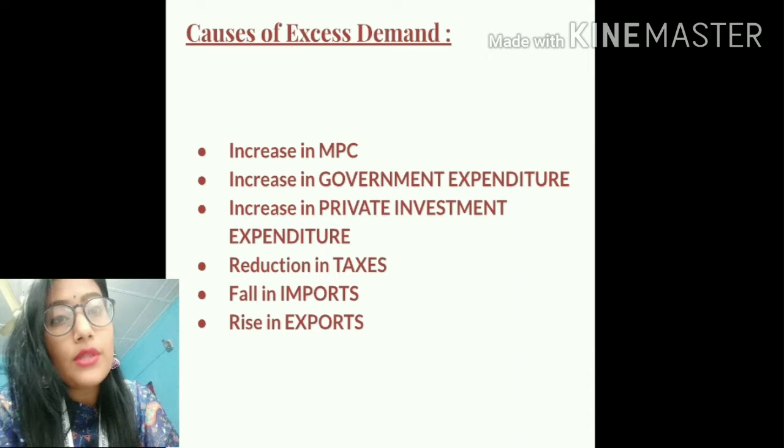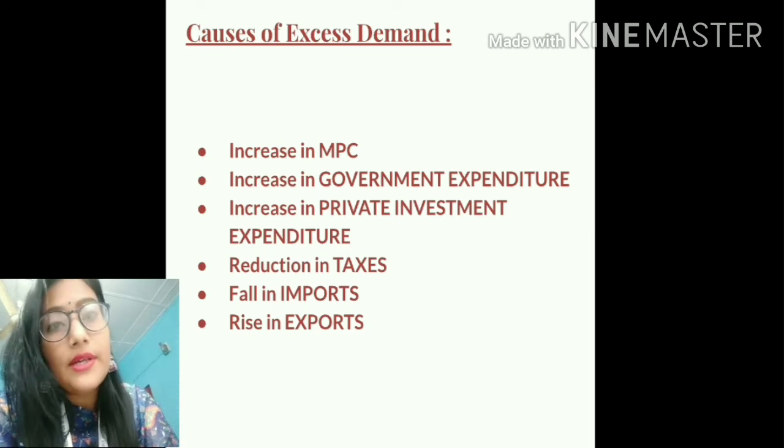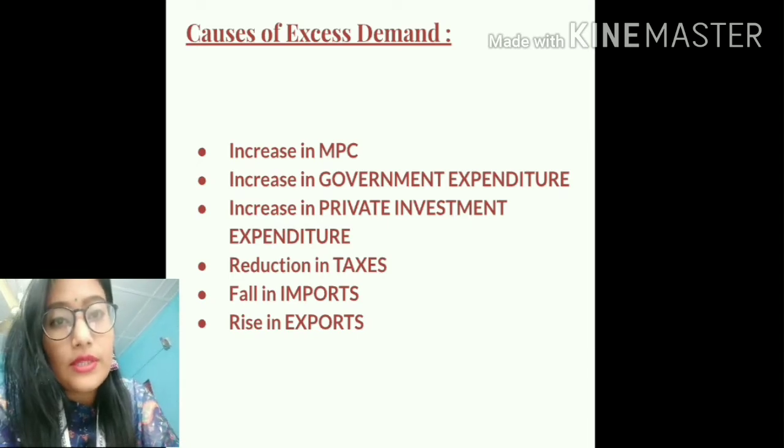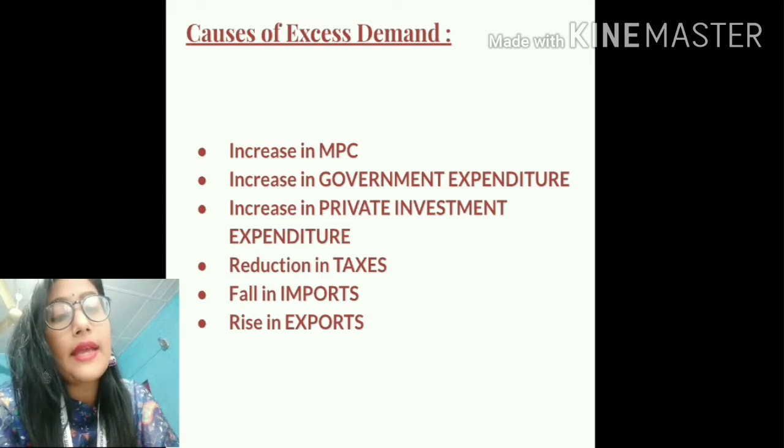The third important cause of excess demand is an increase in private investment expenditure. So students, private investment expenditure increases whenever people anticipate a higher return in the future, or whenever there is a fall in the rate of interest. This higher expected return leads to an increase in private investment expenditure.